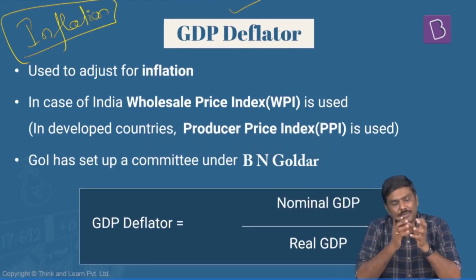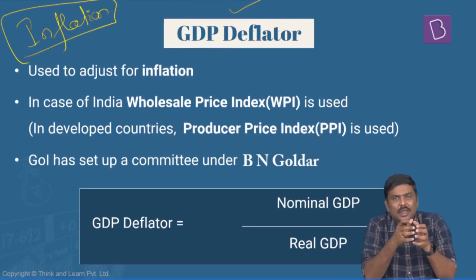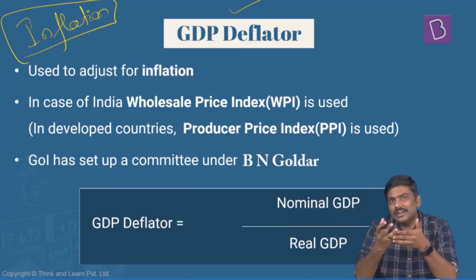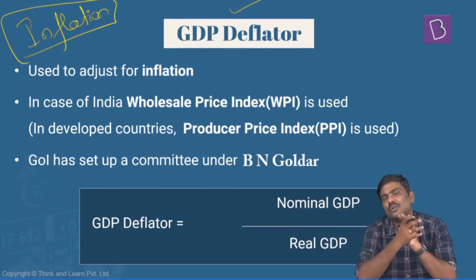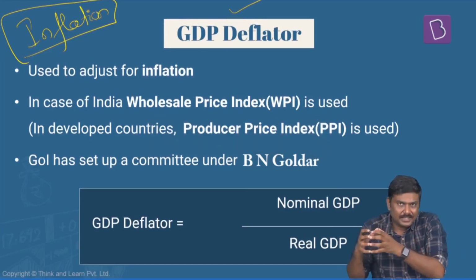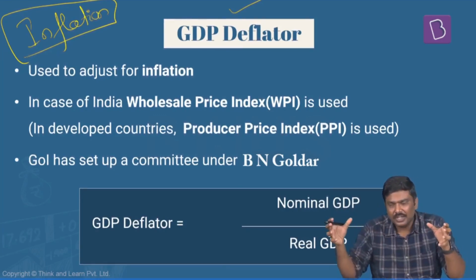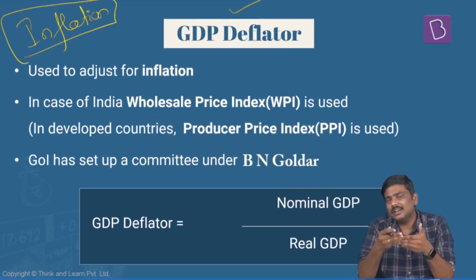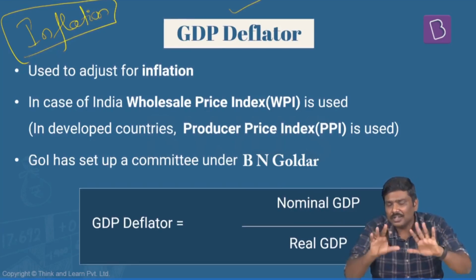So if the price of the commodities is increasing because of inflation, that does not reflect the value addition done in the economy. I'll repeat the statement. If the price levels are increasing from one year to the next year, this is not because of a value addition in the system, rather it is happening because of inflation in the system.